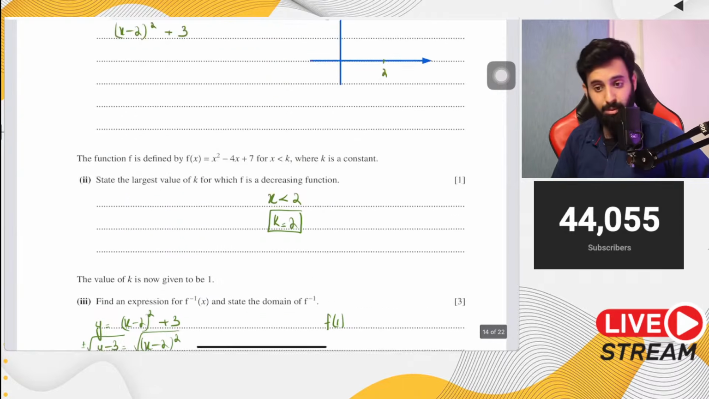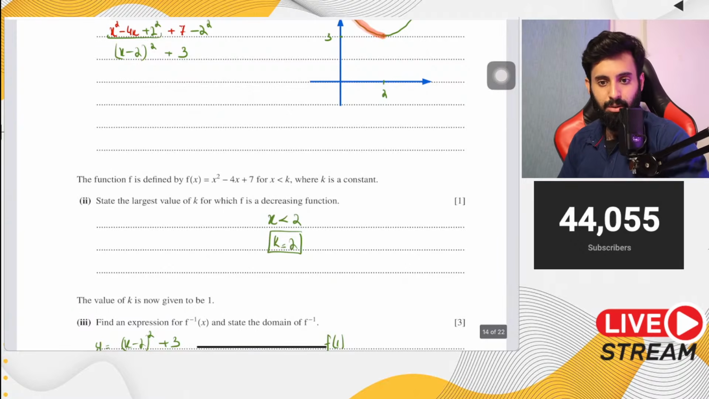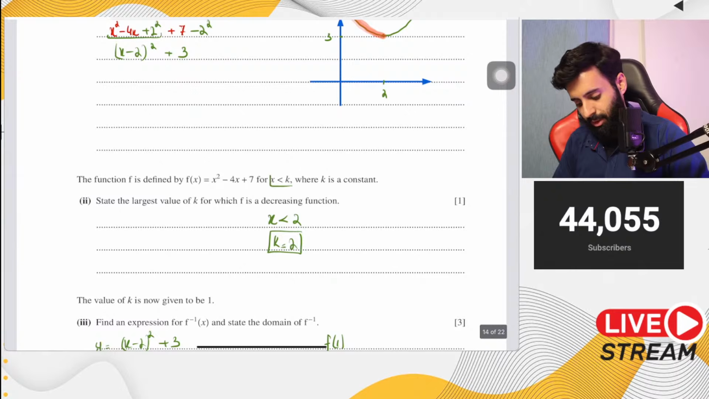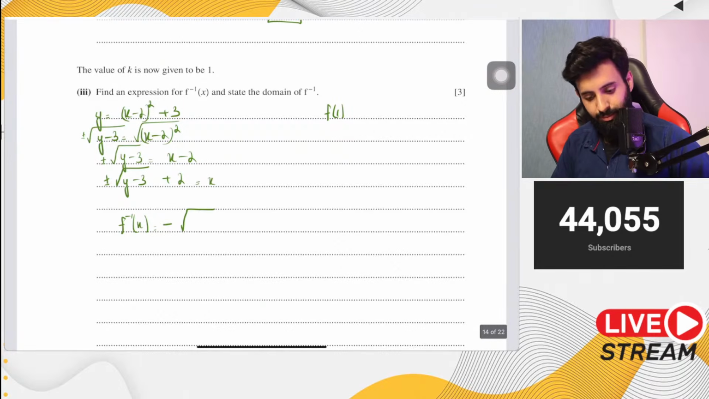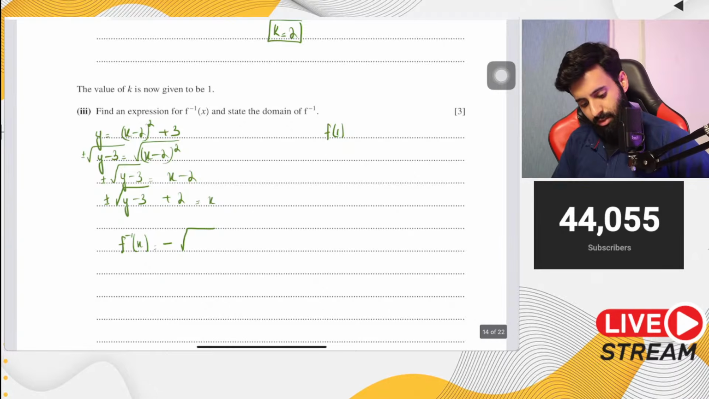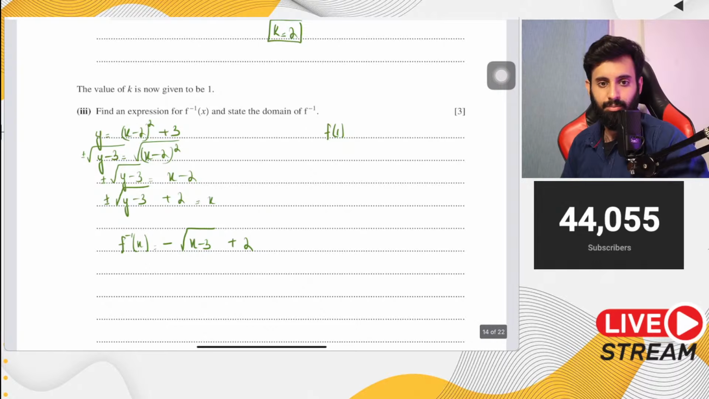Now what do we go with? Do we go with the plus sign or do we go with the minus sign? We go with the minus sign. Why do we go with the minus sign over here? That is because we have less than. Remember, when it's greater than, we go with plus. When it's less than, we go with minus. So minus square root of x minus 3 plus 2. There you go. That's your answer.